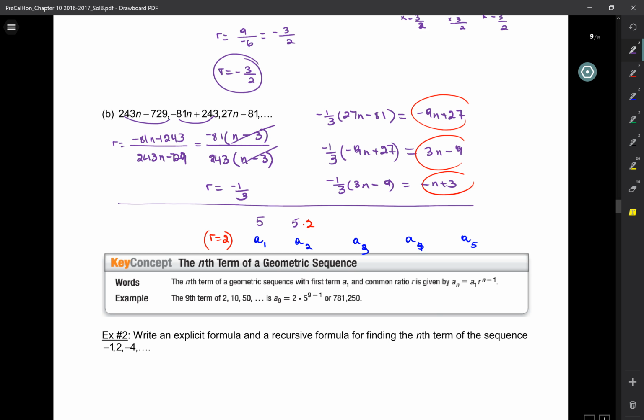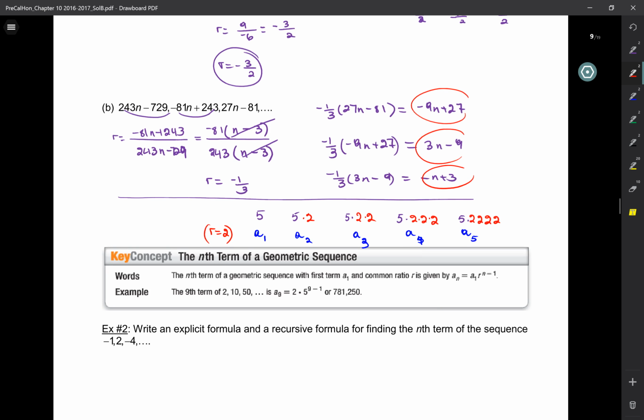Now, how would we get the next one? We take this and multiply by 2. How would we get the next one? Multiply by another 2, and another. Another way to write that: this is a 5, right?